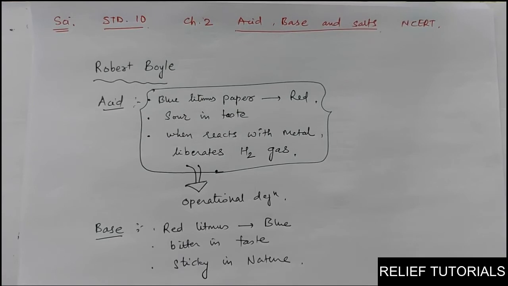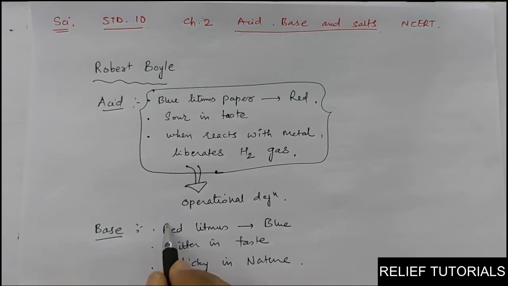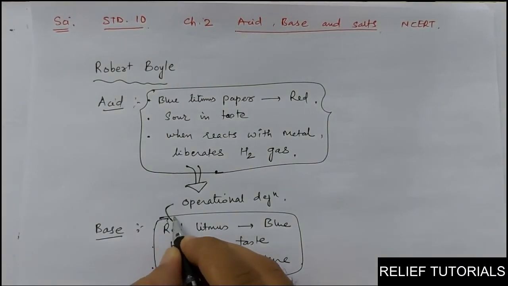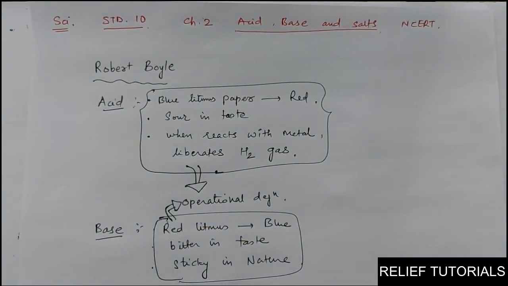Sticky nature, like the soap solution. These definitions are also based on the properties. So this is also called as operational definition. What do you mean by operational definition? The definition which are based on the properties of a substance is called as operational definition.